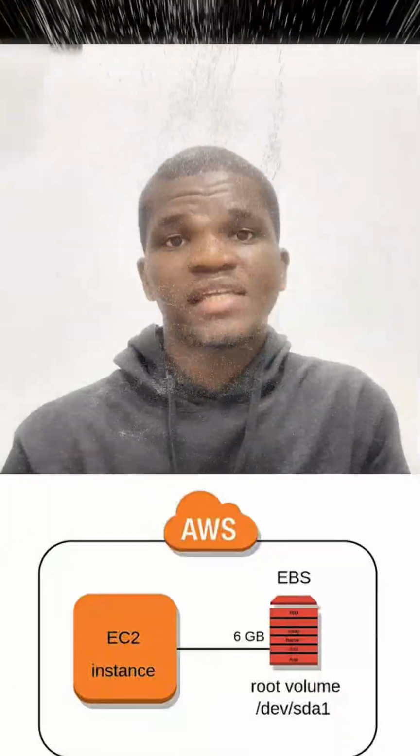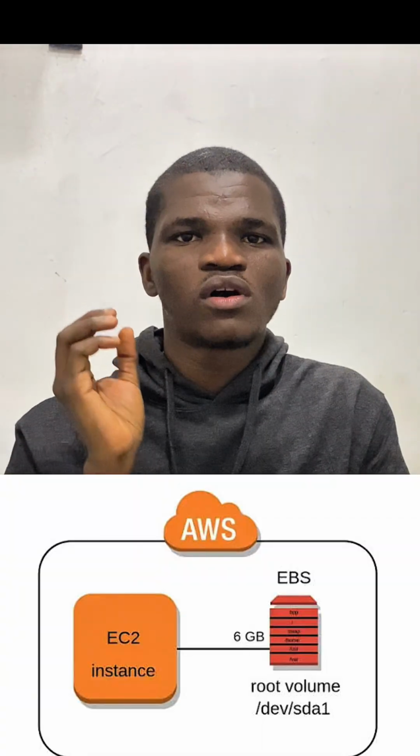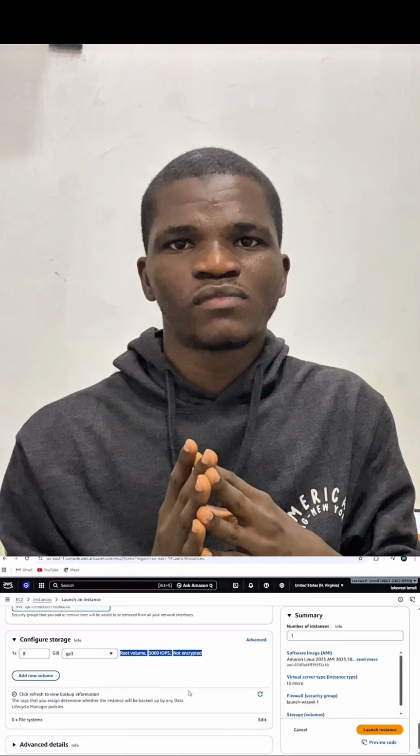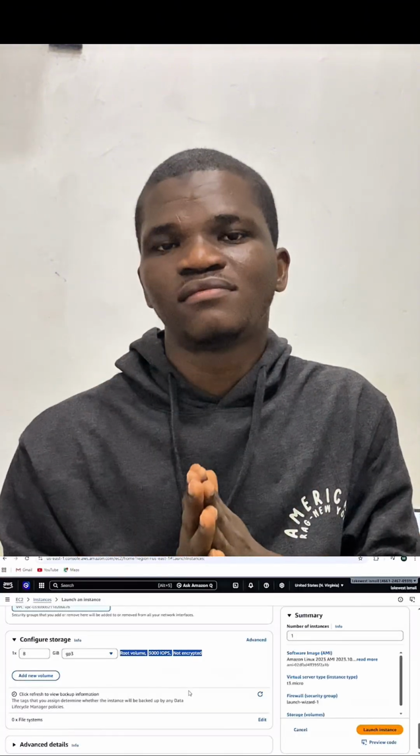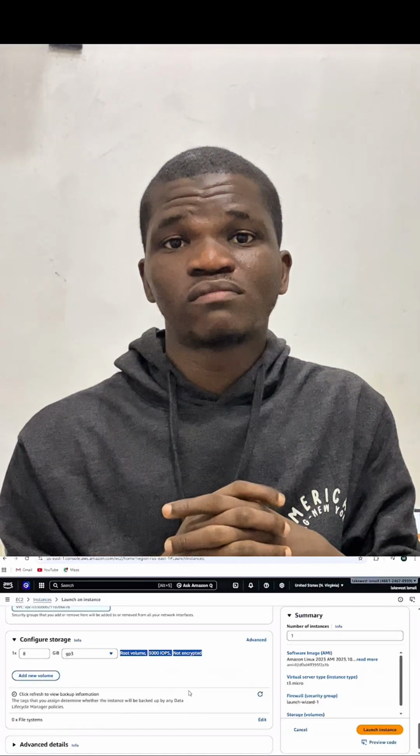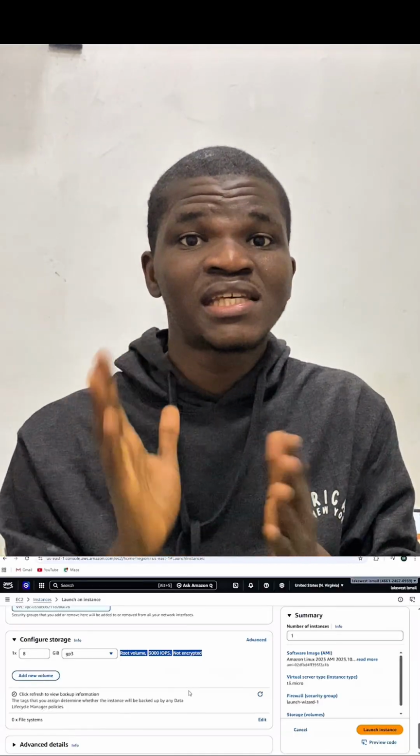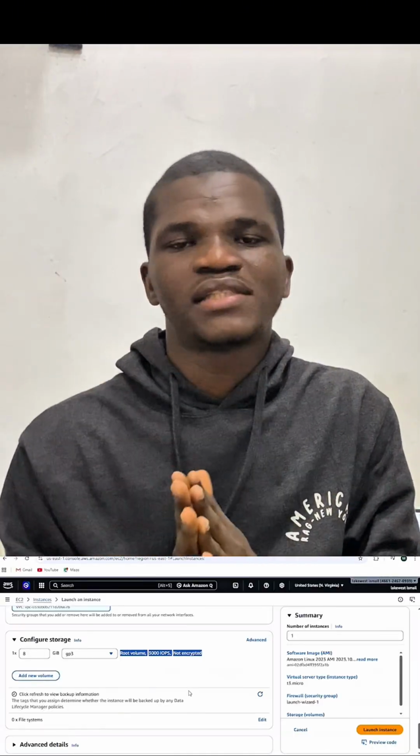Now, as a solution architect or cloud engineer, anytime you want to assign EBS volume to your EC2 web server, if it is a production server, maybe a website, login page, cart page, or checkout page, you need to know the amount of storage volume you need to assign. But in most organizations, they usually start with 20 gigabytes to 100 gigabytes.